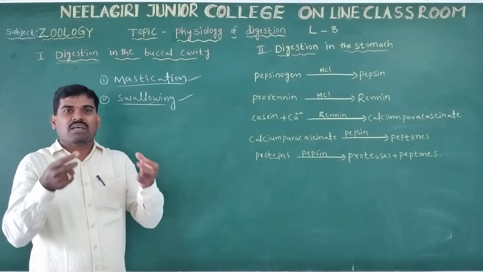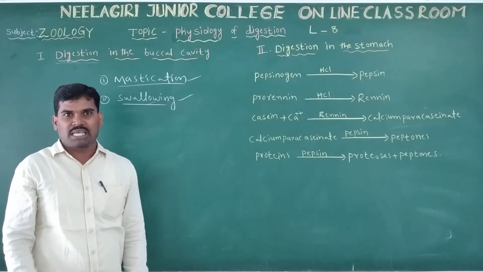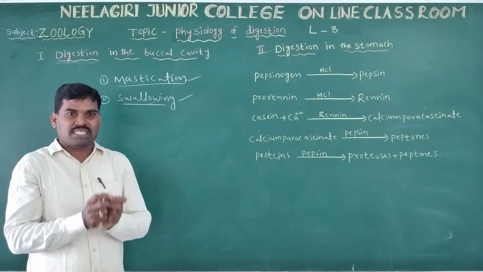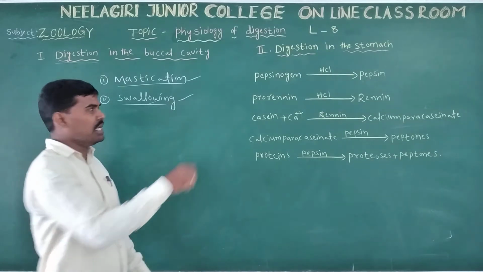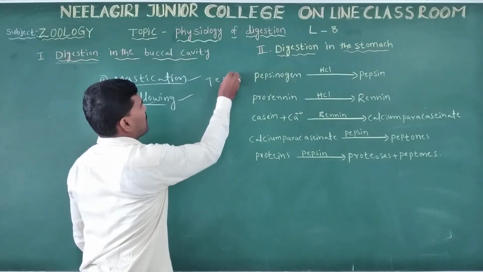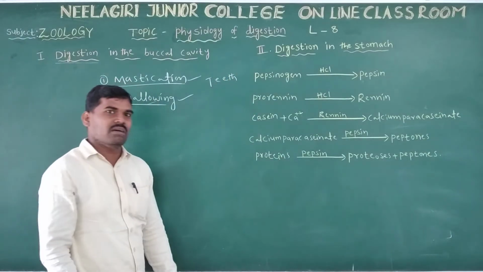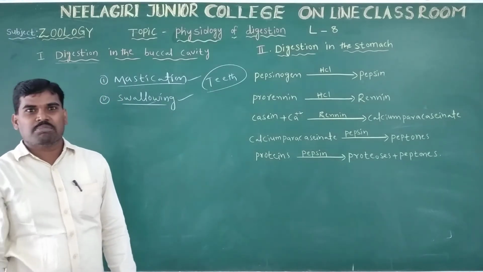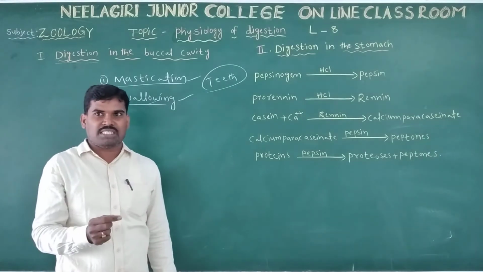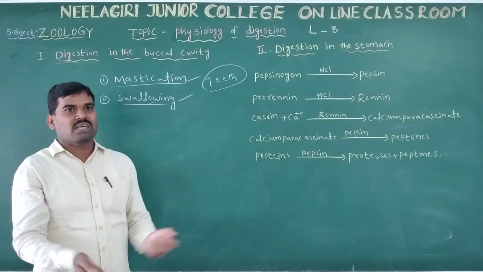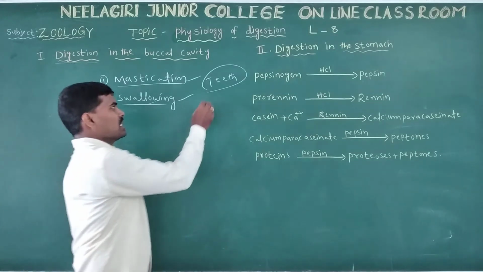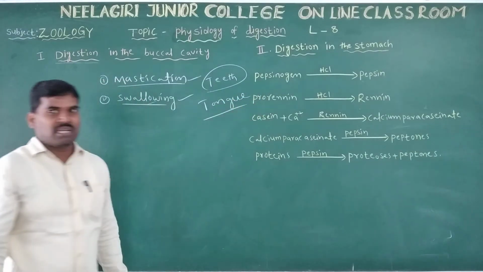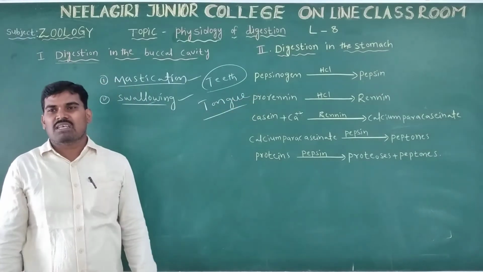The teeth cut the macro food substances into small pieces. With the help of the tongue, the food is mixed with the saliva.